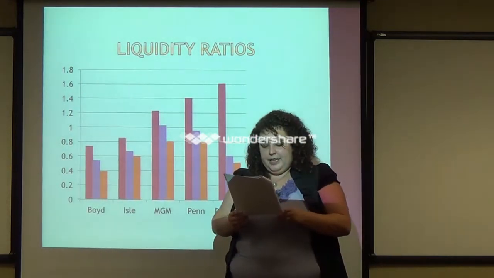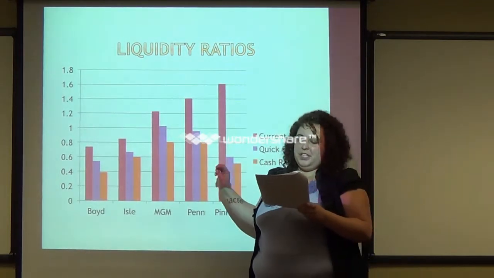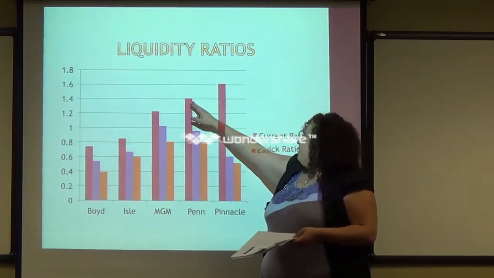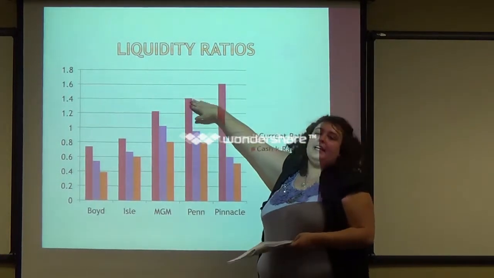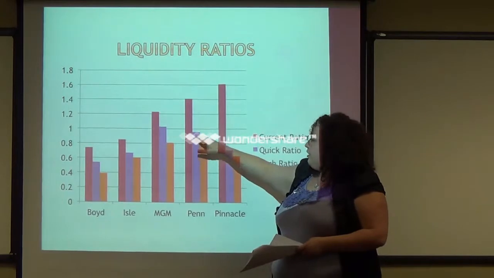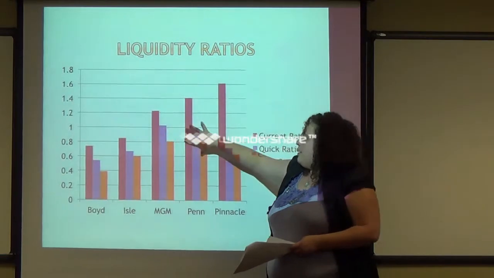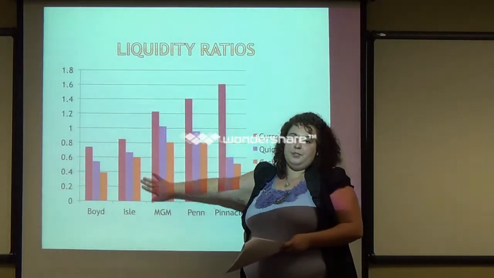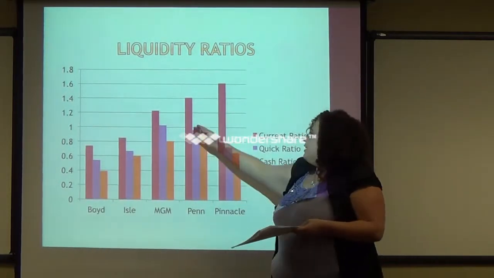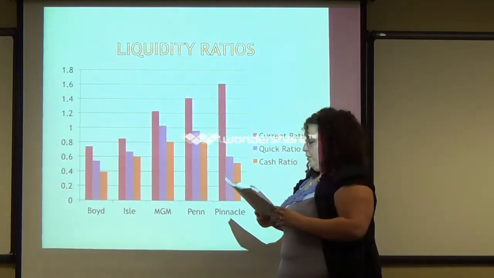Penn is the next best company according to the combined ratios. Penn has a current ratio that is 0.18 more than MGM, but their quick and cash ratios are both below 1. So even though Penn has a better current ratio, their quick and cash ratio are under 1, and MGM's quick ratio is over 1. So combined ratios, I feel that MGM is definitely doing better than Penn. If we were just looking at current ratio, of course, Pinnacle would actually win. Next will be Isle and then Boyd.